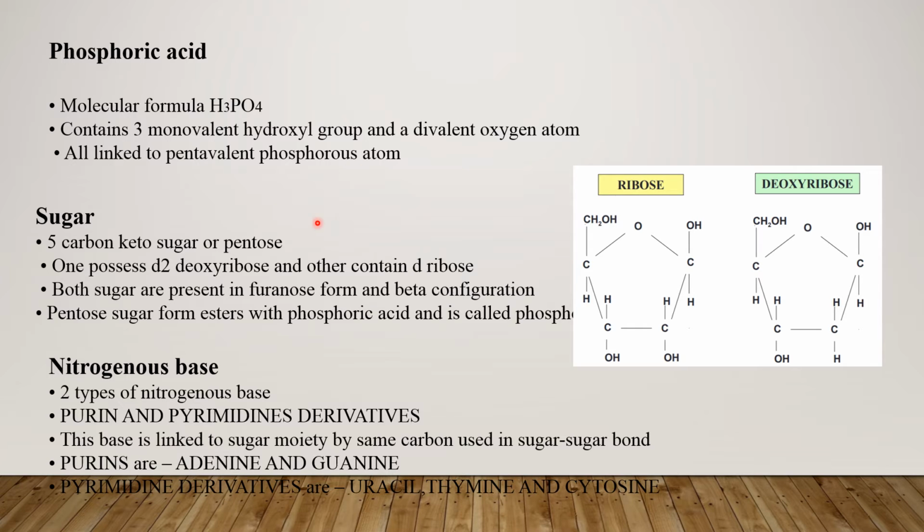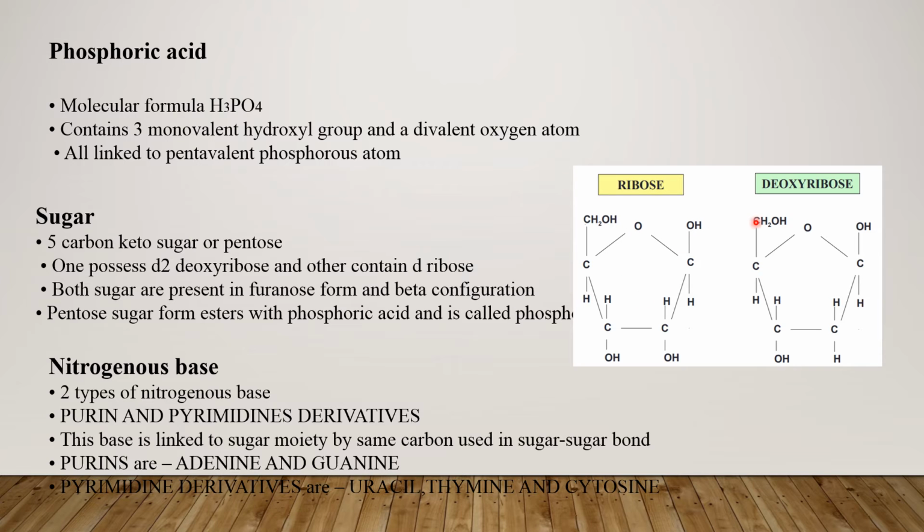Sugars. The sugars are basically 5-carbon molecules, known as pentose sugars. One is 2-deoxyribose sugar, and the other is known as D-ribose sugar.